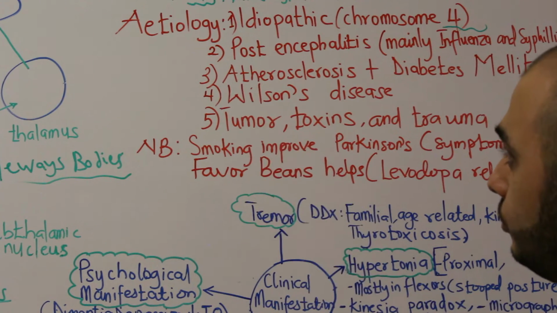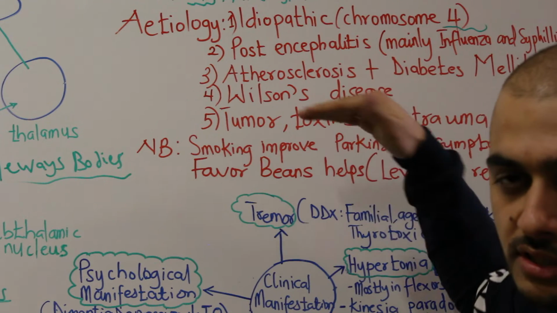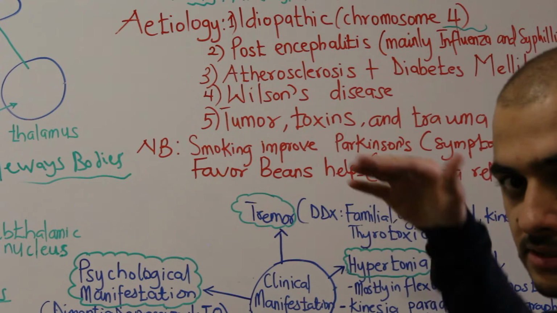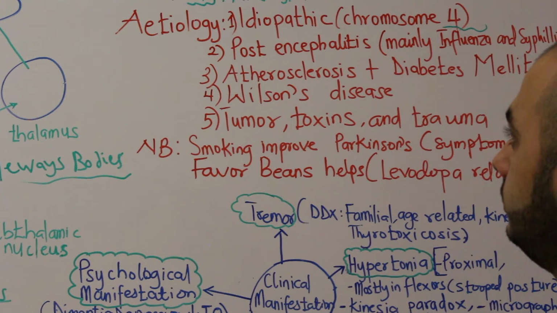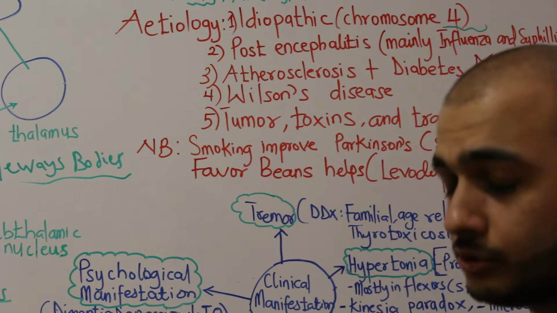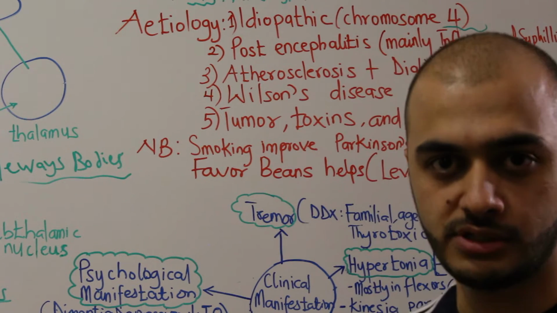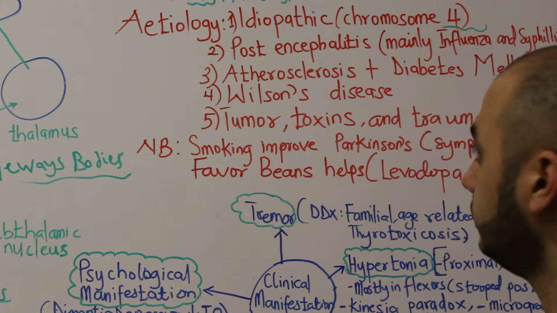Third cause, so it's important to notice that we are mentioning the causes according to predominance and how common they are. So the third cause is atherosclerosis and diabetes mellitus. We know that these two diseases result in hypoxia, and hypoxia results in degeneration.